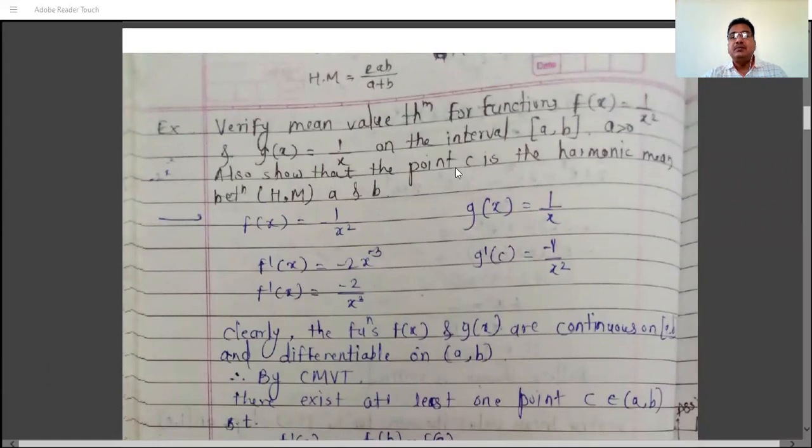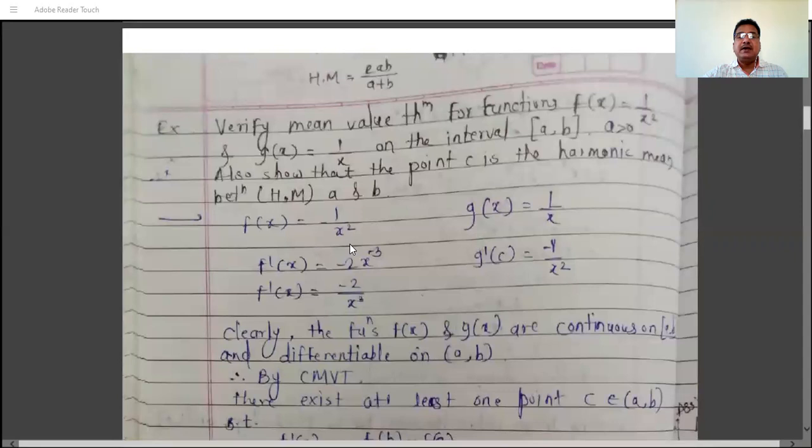Also show that the point c is the harmonic mean, short form H.M., between a and b. What is the harmonic mean between a and b? 2ab divided by a plus b is called the harmonic mean between a and b. So we have to show that the value of c is 2ab divided by a plus b.